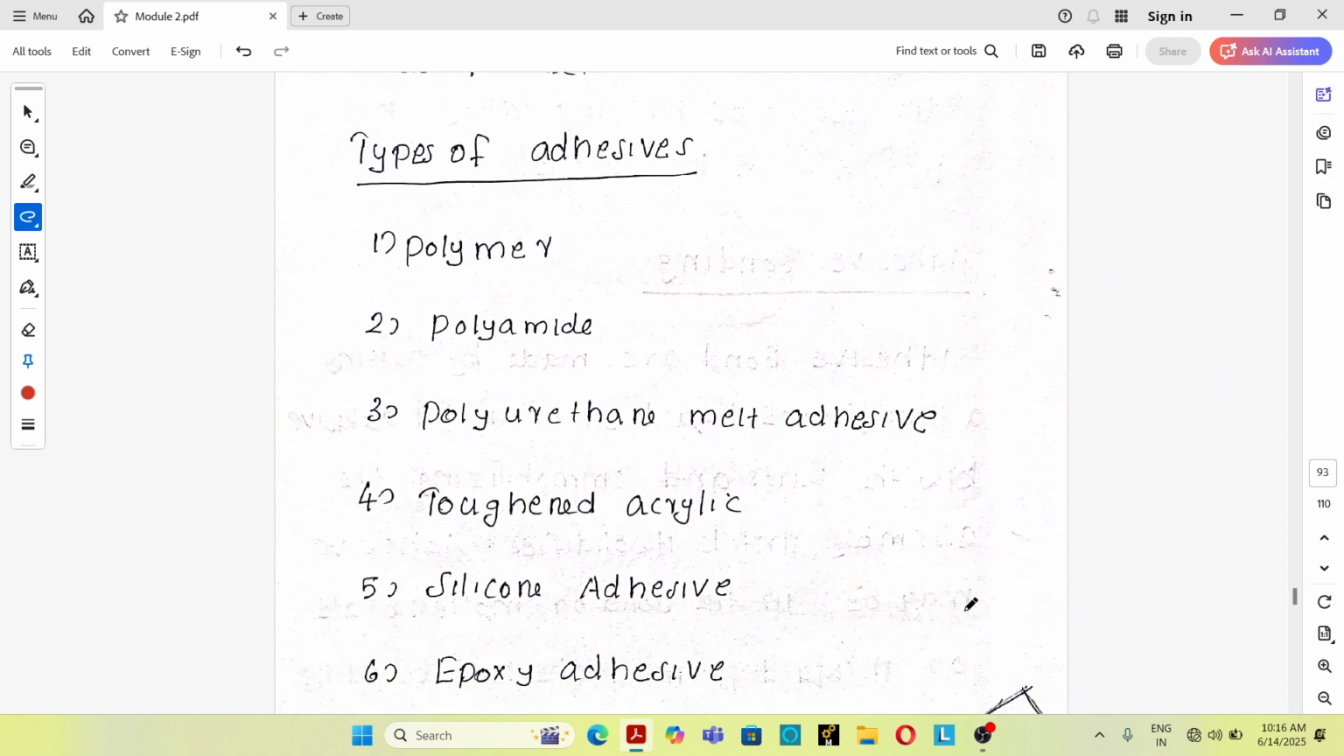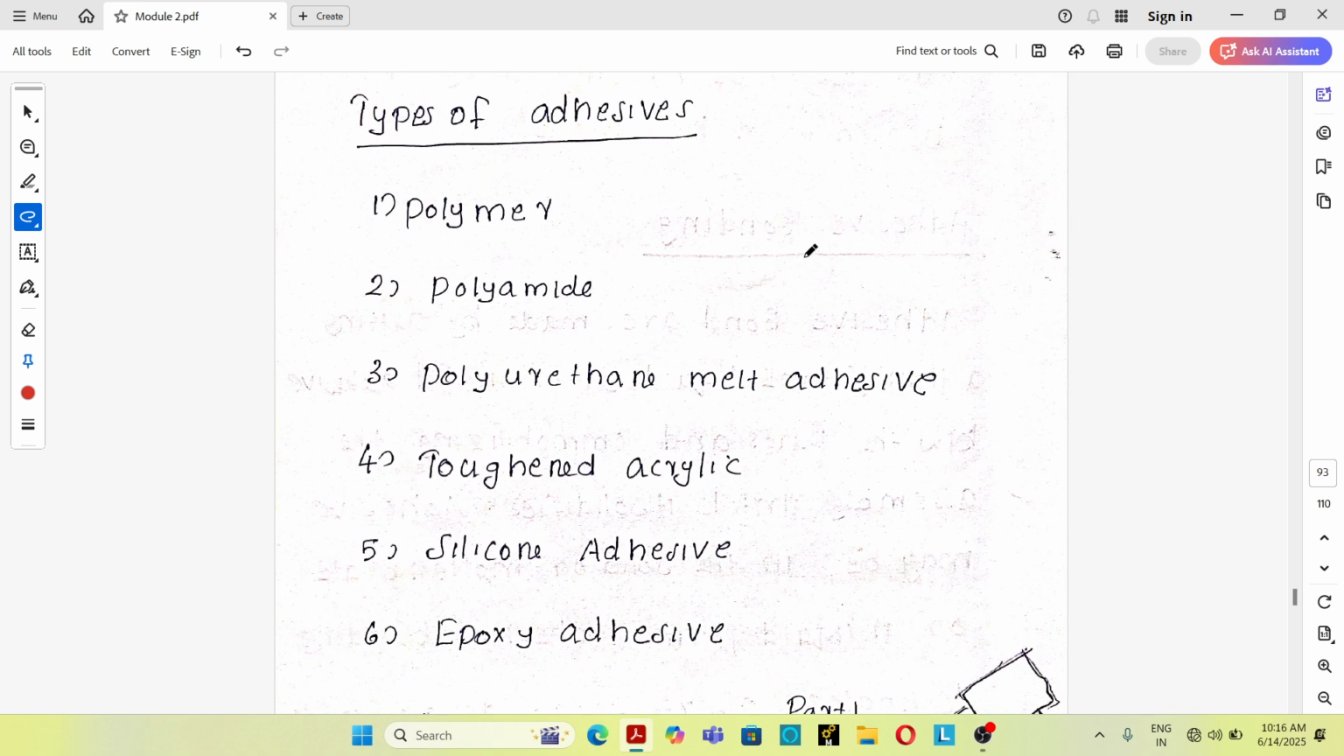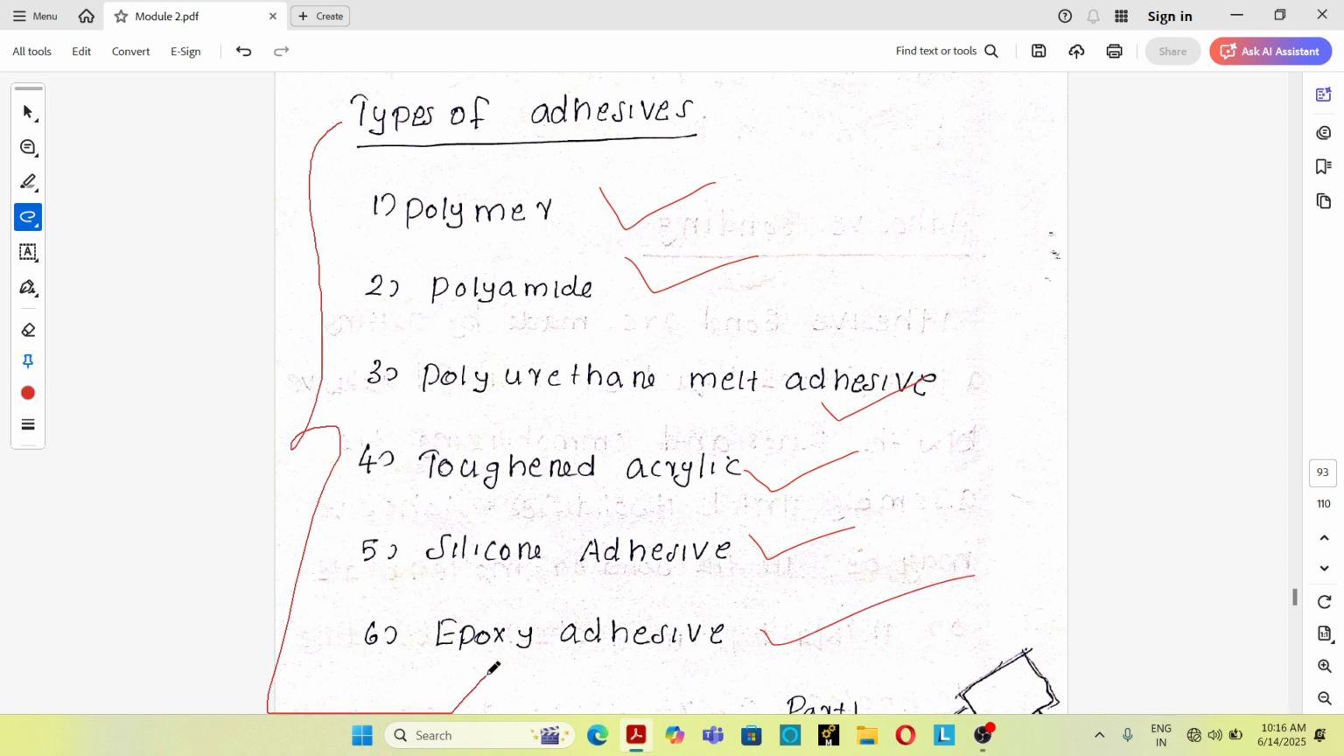Types of adhesive used in adhesive bonding: polymer, polyimide, polyurethane melt adhesive, toughened acrylic, silicon adhesive, epoxy adhesive. So these are the types of adhesive used in the adhesive bonding process. So in this class, I have discussed the soldering process, types of soldering process, brazing process, types of brazing process, adhesive bonding, and types of adhesive used for the adhesive bonding process. Thank you.